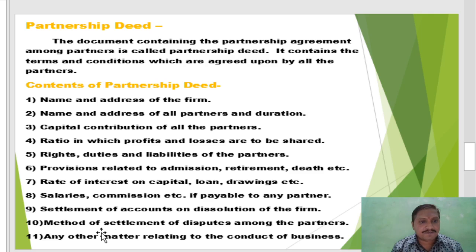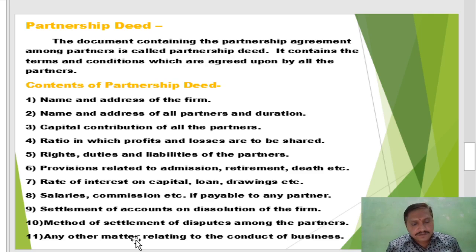For that purpose, a written agreement is very beneficial. Any other matter relating to the conduct of the business, any other matter except the above 10. No fixed number, only 11 points. It is the articles of partnership firm. Partnership deed is a written agreement. For example, the method of valuation of goodwill.